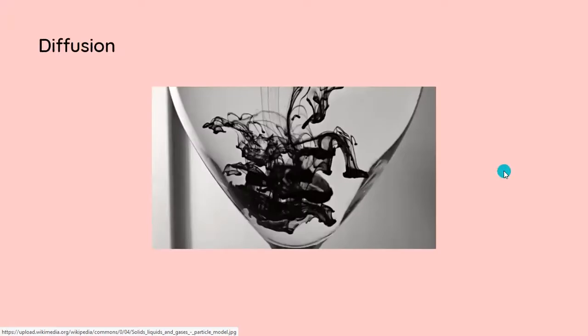Next is diffusion. Diffusion is basically the ability of particles to mix up. Compared to gases, liquids will diffuse at a much slower rate, because the molecules are closer to each other, and so they will not undergo diffusion to that extent. However, in the case of gases, it's easy for them to undergo diffusion, or to mix up, because the molecules are farther apart. So there are no obstructions for diffusion as a process to take place.